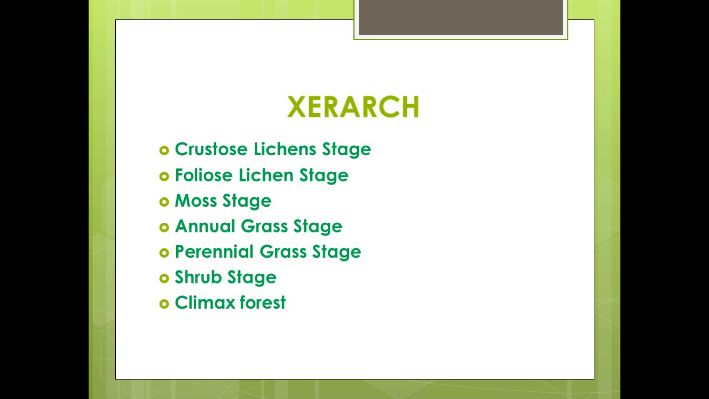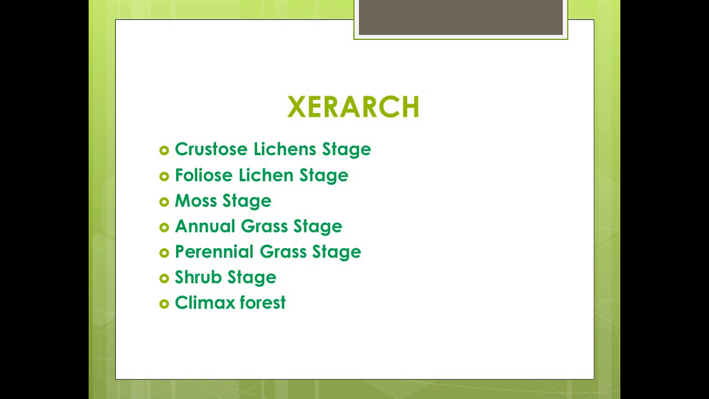Next, it is the annual grass stage. A number of xerophytic grasses and herbs reach the rock surface occupied by moss plants. Grasses shade mosses and their deep penetrating roots weather the rock surface and build up more soil. Examples: Poa, Eleusine, Justicia, Tridax, etc.